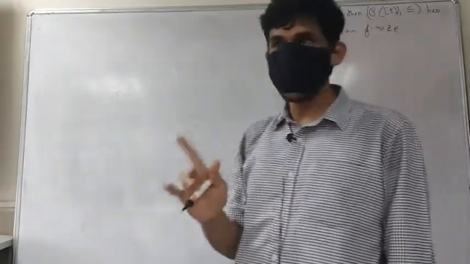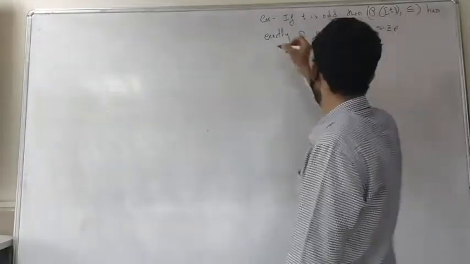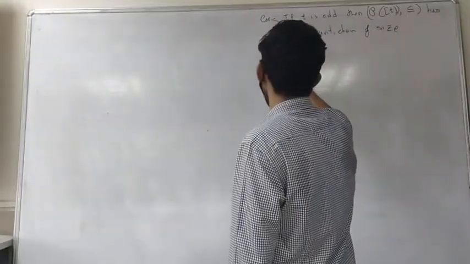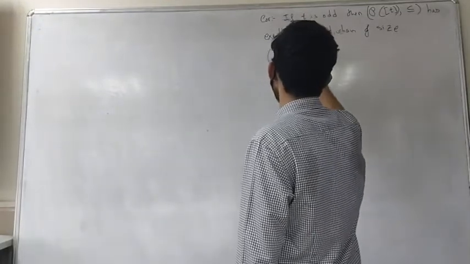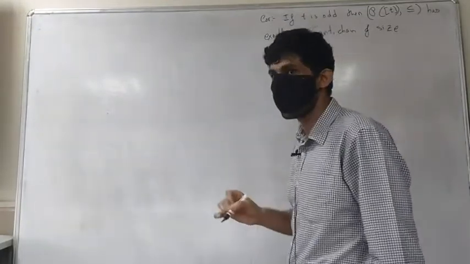We know that the larger size is achieved at T choose the greatest integer of T by 2,